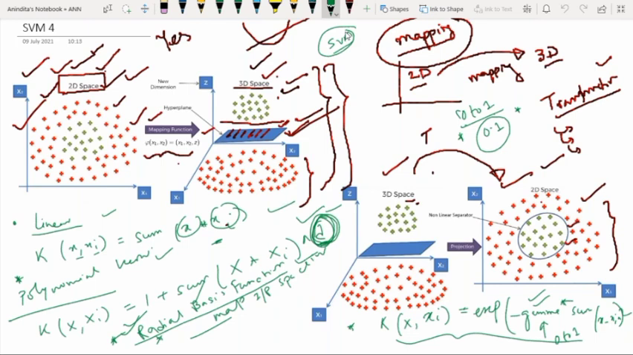There is an intersection between two sets of points, ma'am. Okay. Why? The margin is very less, ma'am. Margin is very less. Okay. Why is the margin very less? Because the points are very much common to each other.